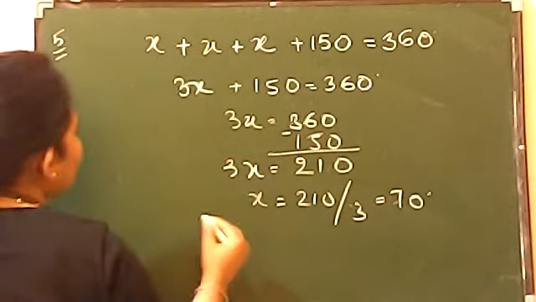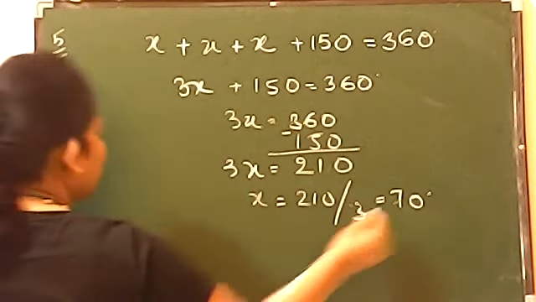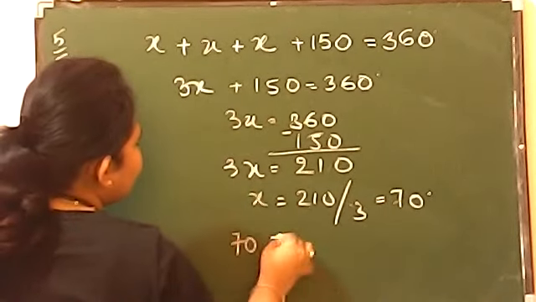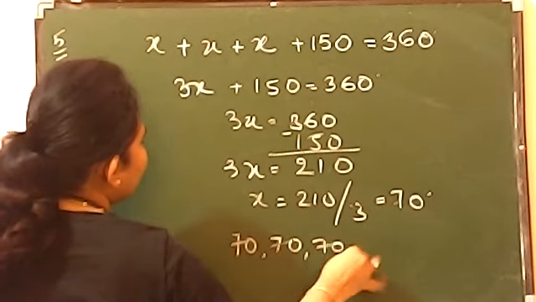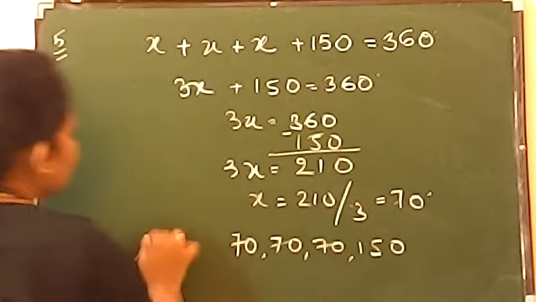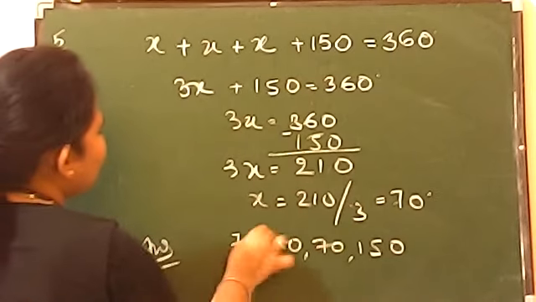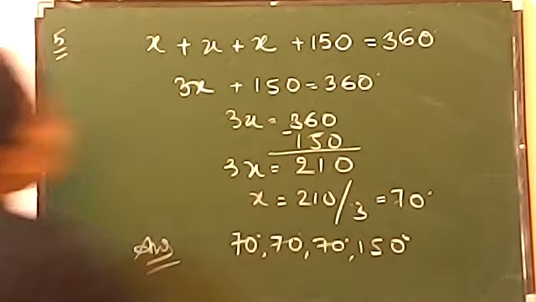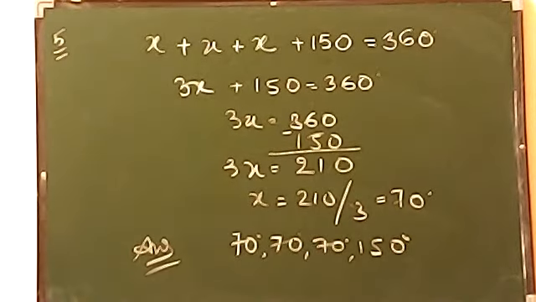Now you want to find out all the angles. So it means you have 70, 70, 70 and the last one is 150. So this is the answer. Now please put the degree sign, as all these are angles only. So this homework part is also completed.